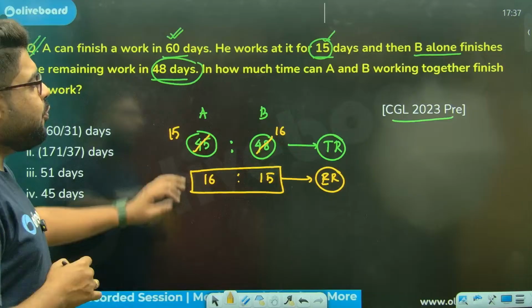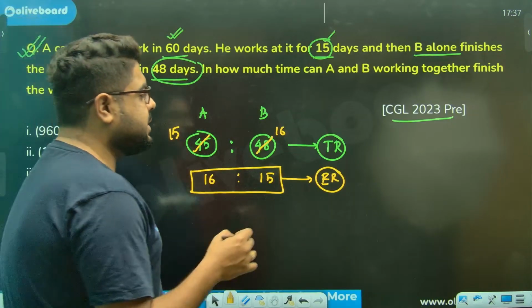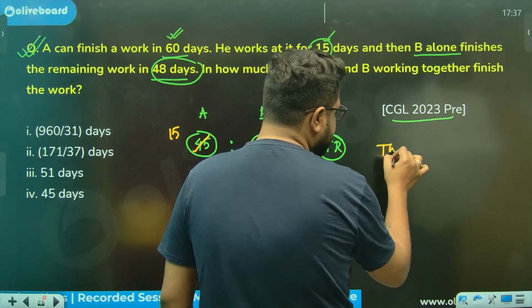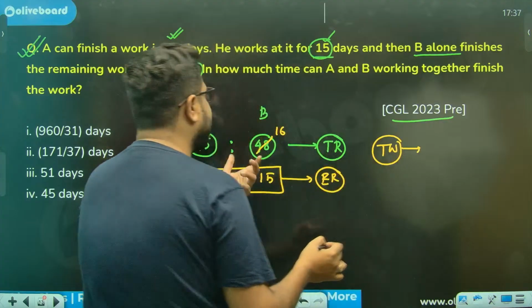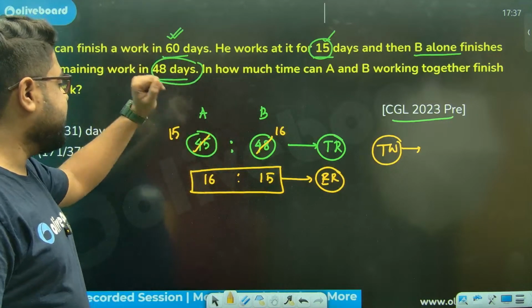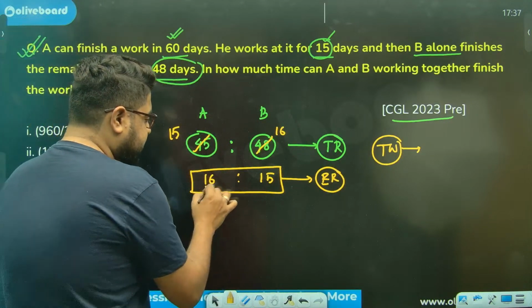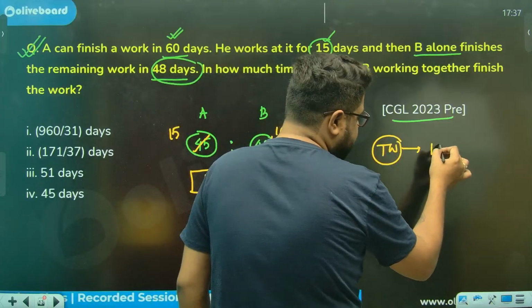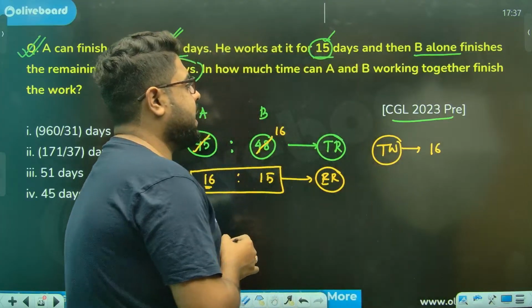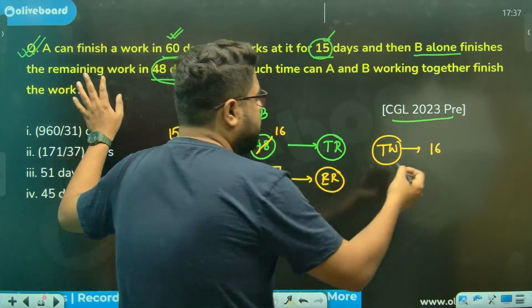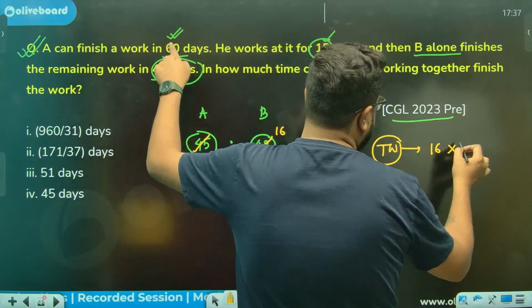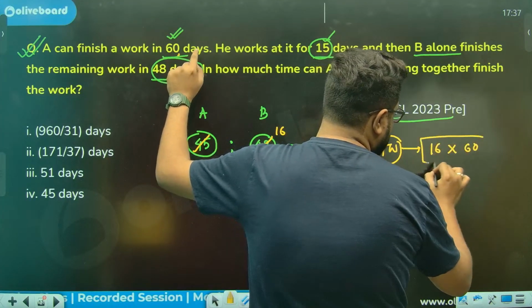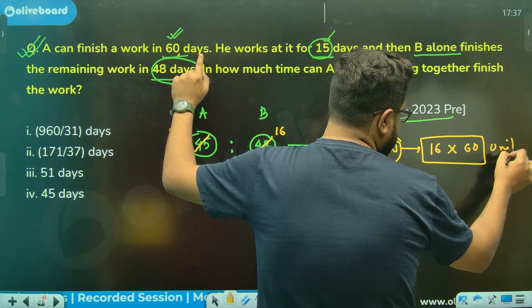Now, how much time will A and B take working together, sir? Total work will be how much? We can go by A or by B, anything. Let's go by A. A is better. Sir, A's efficiency is 16, so A can do 16 units a day, right? Into, sir, to complete the whole work, A is taking 60 days. So this is the total work.